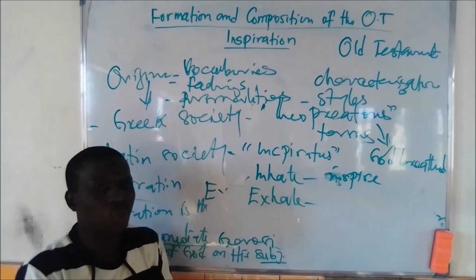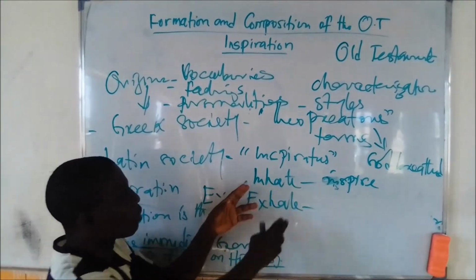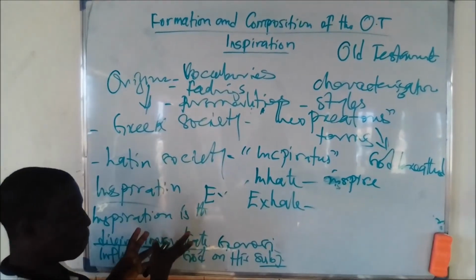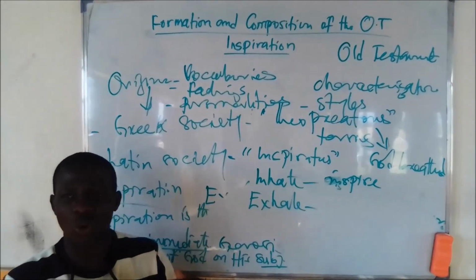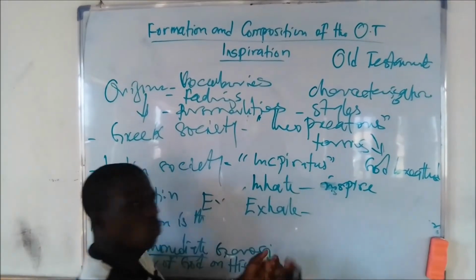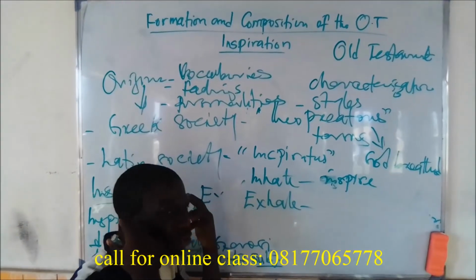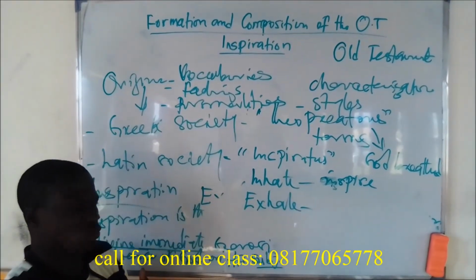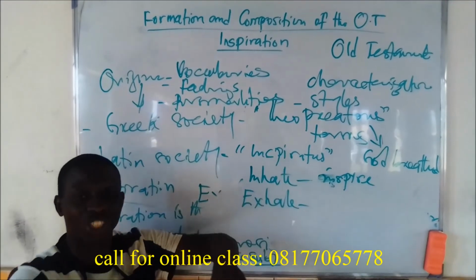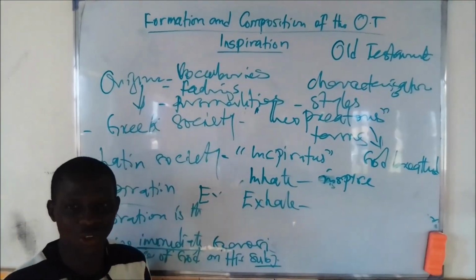Biologically, when you talk of inhaling, you take in. So in the process of writing or compiling or documenting the Bible, God whispers to their mind. God takes charge of their mind, so they take in the Spirit of God. The Holy Spirit was doing all this during this period.